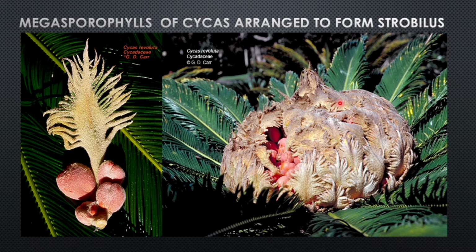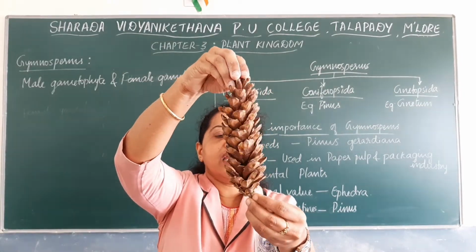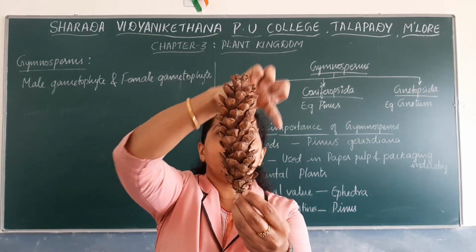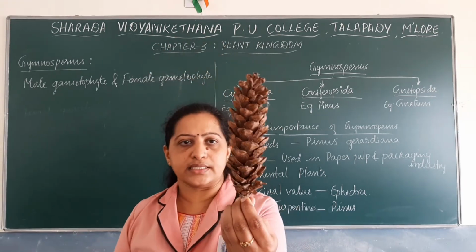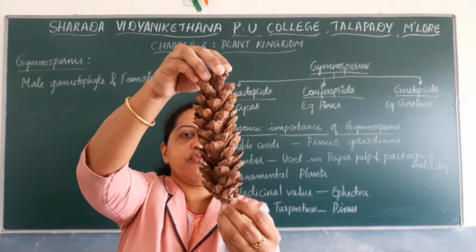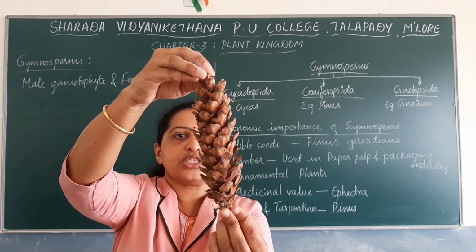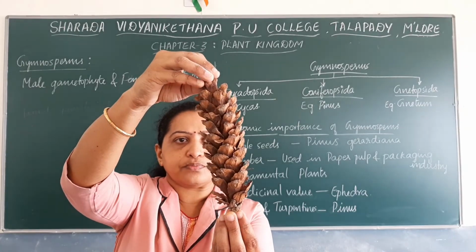This is the strobilus formed by arrangement of many megasporophylls. So many megasporophylls are spirally arranged to form a strobilus, which is mainly formed by many sporophylls that are arranged around an axis to form the cones.